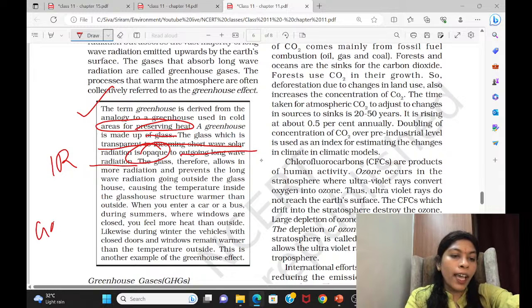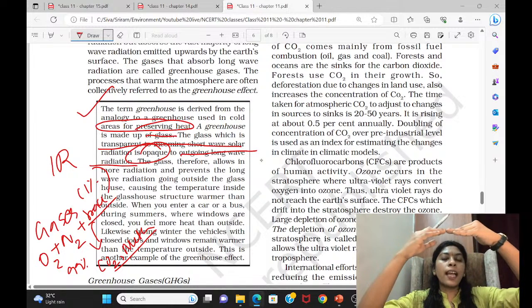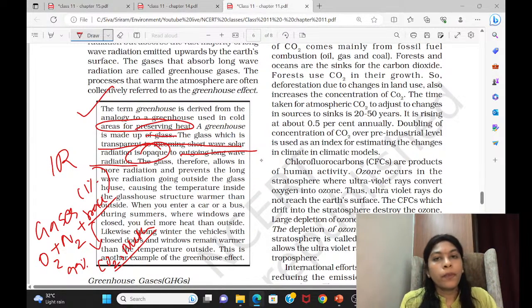In the atmosphere, we already gave a formula. Gases, oxygen and nitrogen, occupy around 99%. The rest is trace gas, I told you, the 1%. In that, there are a lot of gases like carbon dioxide, along with methane. What they do is act like a greenhouse gas wall, a roof. Consider it like that.